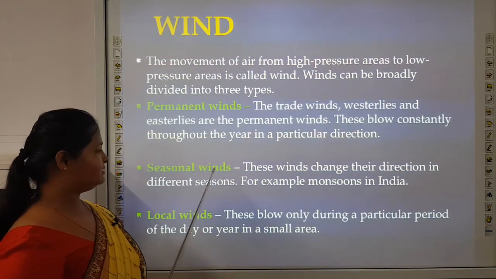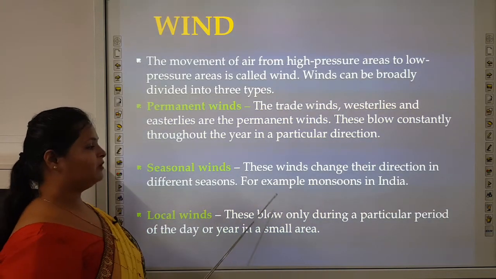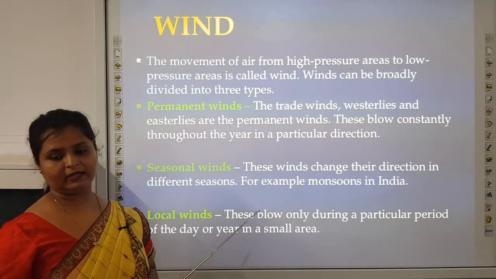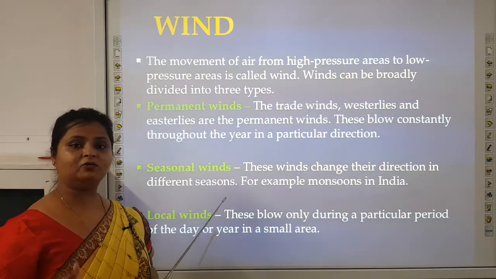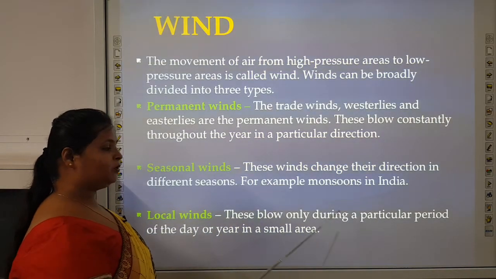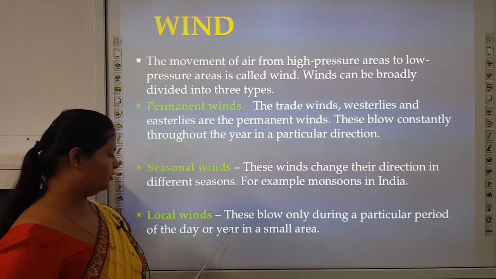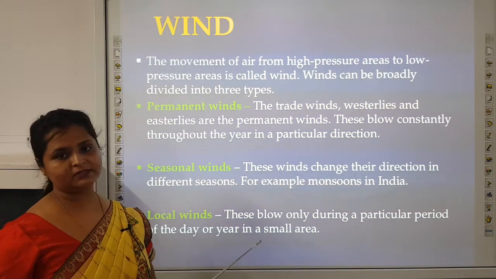Next, seasonal winds. These winds change their direction in different seasons, for example, monsoons in India right now. They change according to the season. Local winds blow only during a particular period of the day or year in a small area, like Loo in summers.